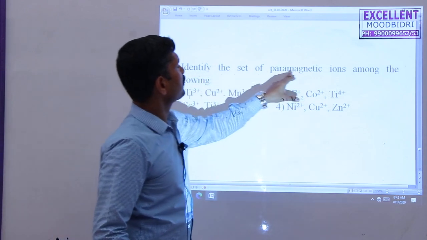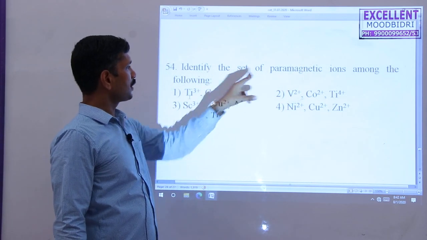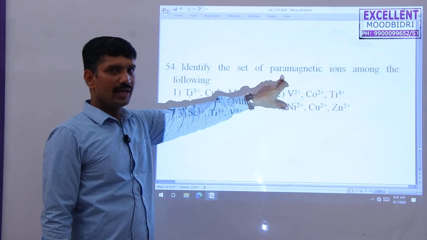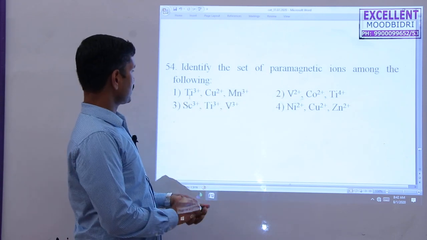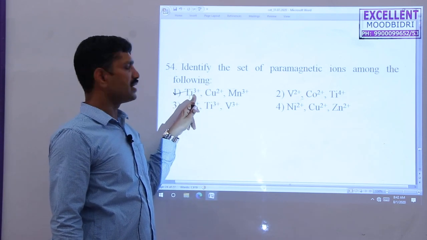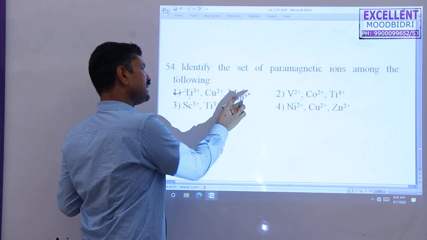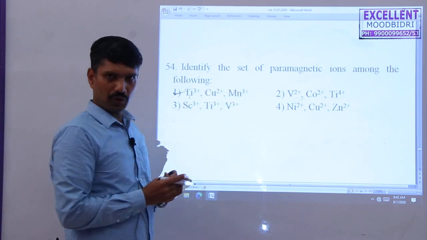Here, identify the set of paramagnetic ions among the following. Titanium 3+, Cu2+. Paramagnetic, we know, is due to the presence of unpaired electrons. So I think the first option is correct here. Titanium 3+ has one unpaired electron. Here also Cu2+, Mn2+. In these three species, they have unpaired electrons.